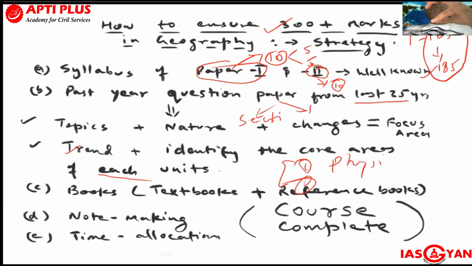For reference, books are different and standard books are different. Even GC Leong you can refer to for the textbook. But textbook and reference, what is the point of difference? Textbooks, we have to read one by one, chapter by chapter, and complete the textbook from A to Z. But for reference books, the entire book need not be read. Only some relevant sections of chapters are read, which are concerned with your syllabus or your question bank, which you have collected from us, isn't it?